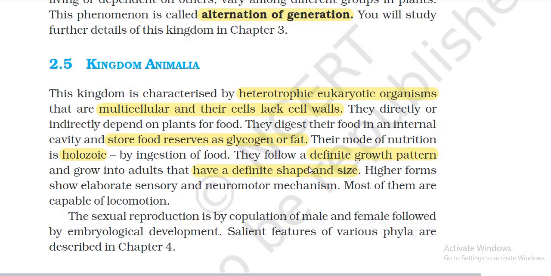By ingestion of food, they follow a definite growth pattern and grow into adults that have a definite shape and size. Higher forms have elaborate sensory and neuromotor mechanisms. Most of them are capable of locomotion. Sexual reproduction is by copulation of male and female, followed by embryological development. These salient features vary among phyla and are described in chapter 4.